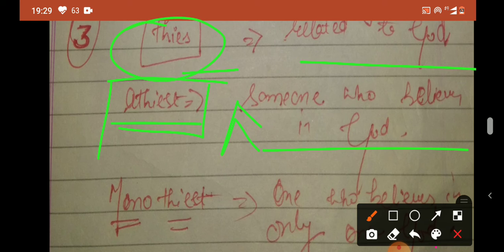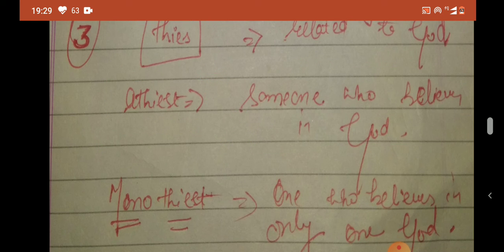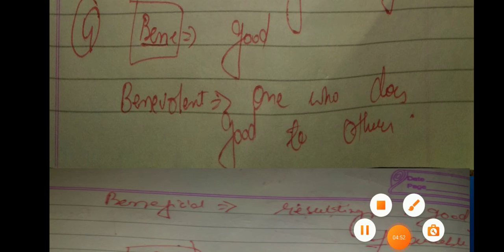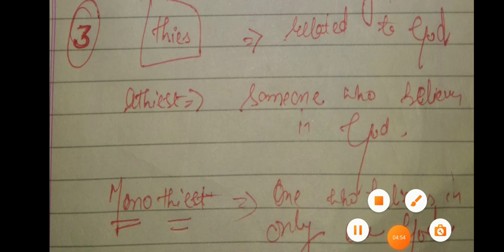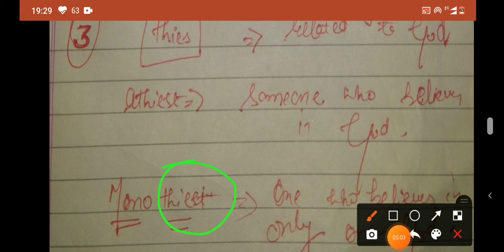Now we have the next word, which is monotheist. Monotheist: one who believes in only one God. Here theist means related to God.